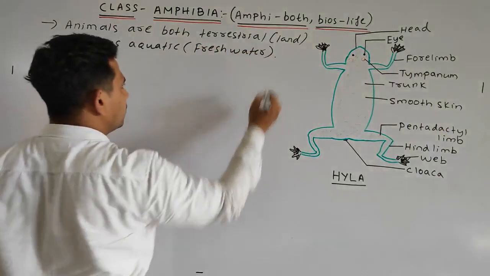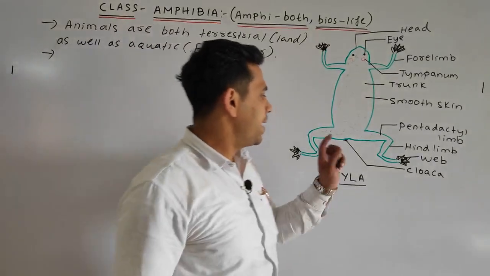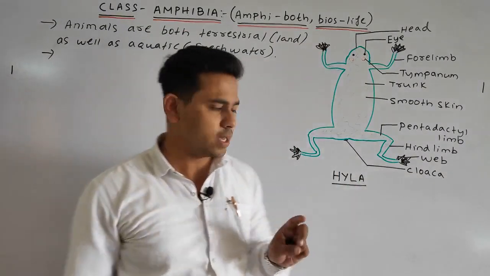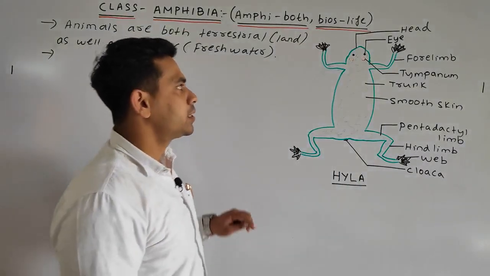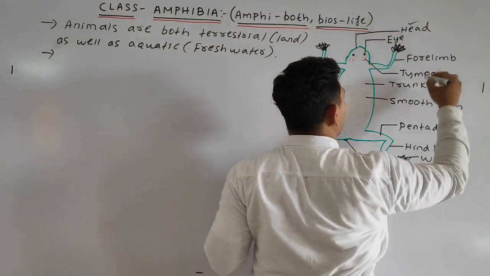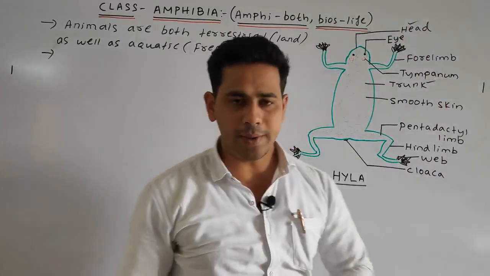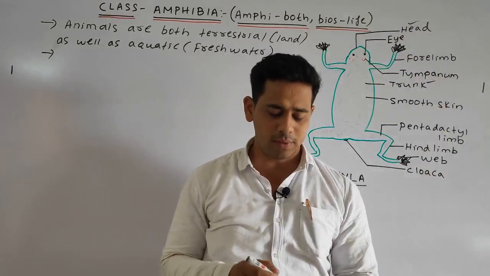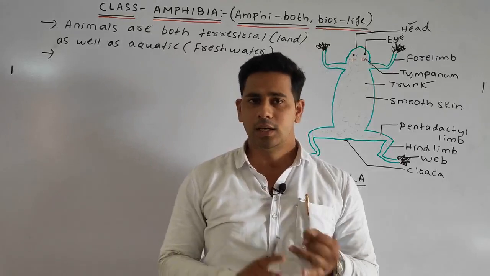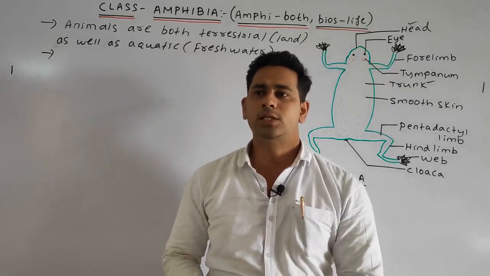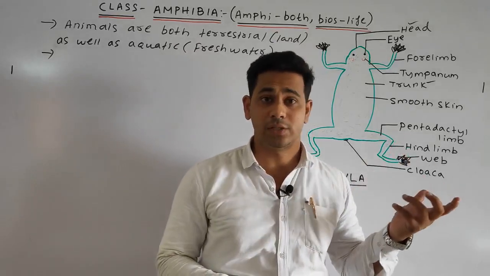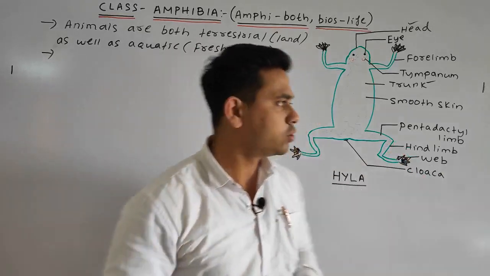Okay, next point. Simply students, here I have taken the example of Hyla. See, frog and toad are separate organisms, and this is the case of Hyla. Always remember, in the case of Amphibia, the body is generally divided into three distinct regions: the head region, the trunk region, and the tail region. In some organisms the tail may not be so prominent, and in some, such as the salamander, the tail is prominent. So we can write our next point.